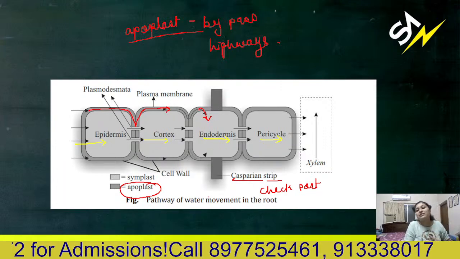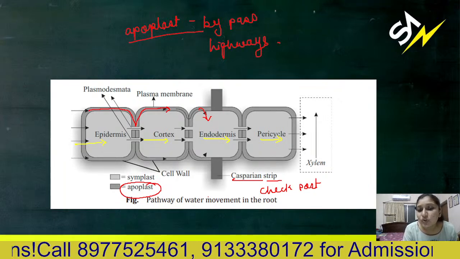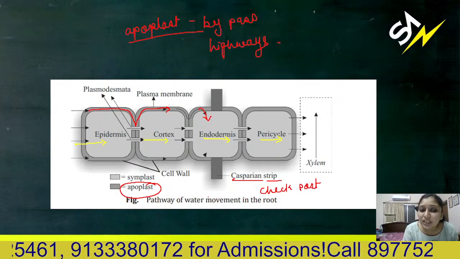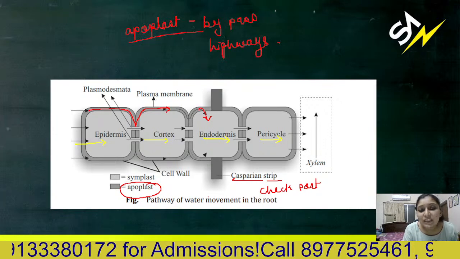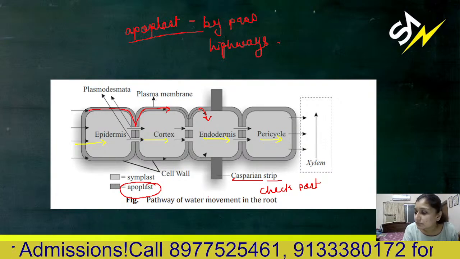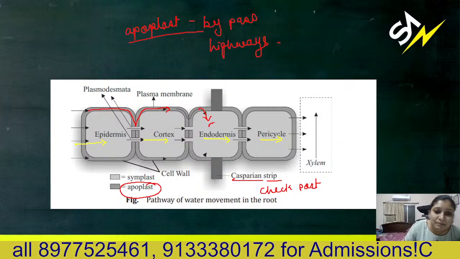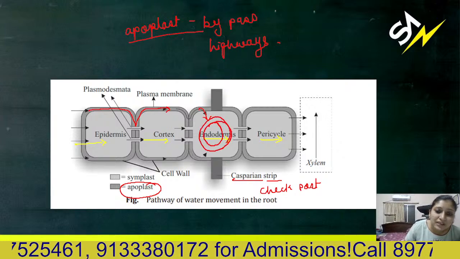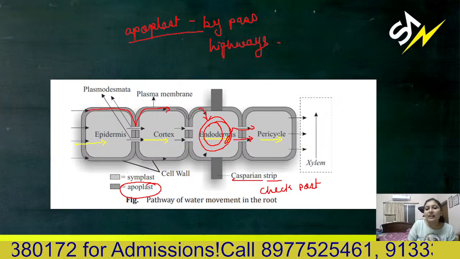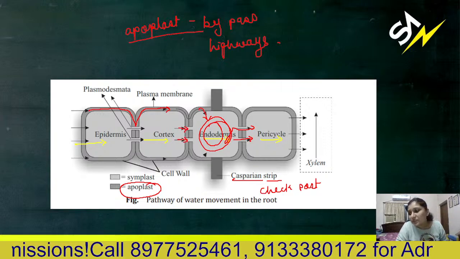Inside the endodermis layer there is one water impermeable layer of suberin, called Casparian strips. So water cannot be transported through the cell wall only; it needs to cross the cell membrane, so it becomes symplast now. With the symplast type of water transportation, water is transported through cytoplasmic streaming from one plasmodesmata to the next region, and again through plasmodesmata. I hope this much is clear, guys.